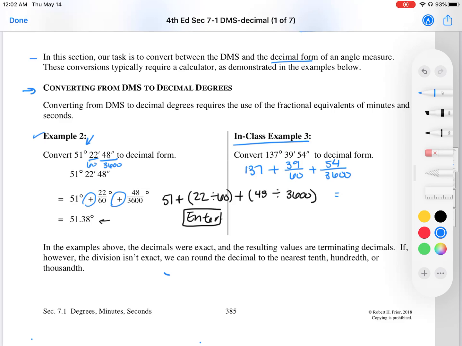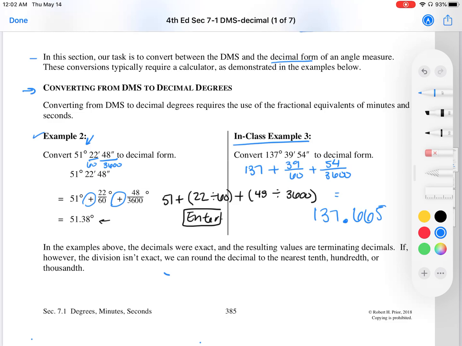I have 137 plus open parentheses 39 divided by 60 close parentheses plus open parentheses 54 divided by 3600 close parentheses. I get 137.665. And in the future, you might have uglier decimals.